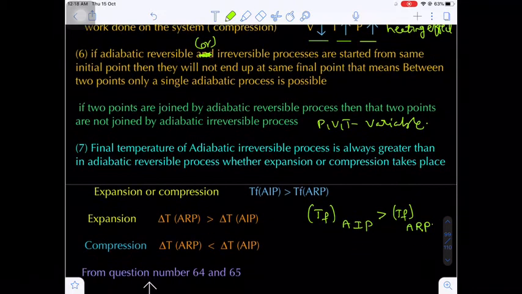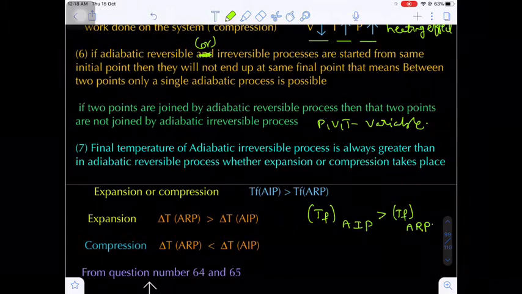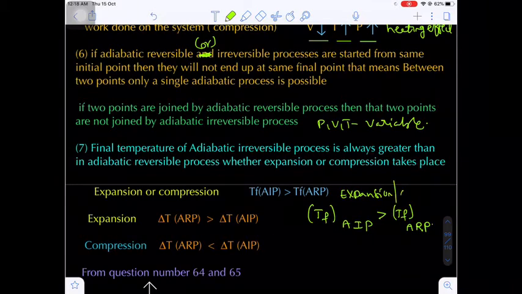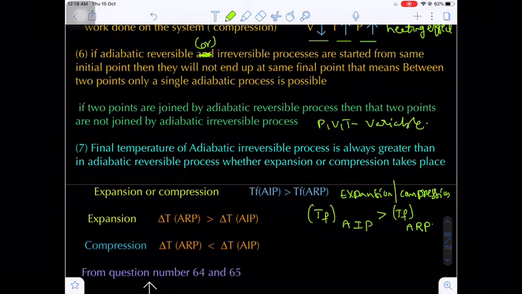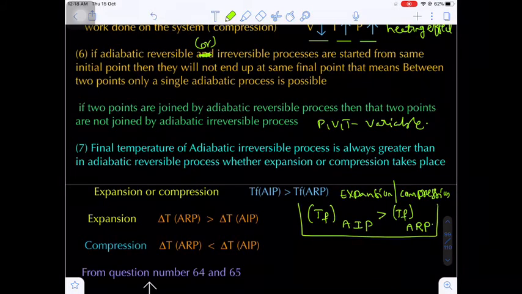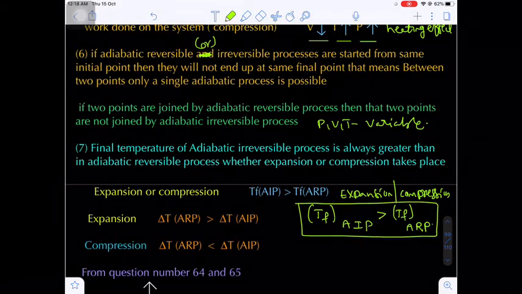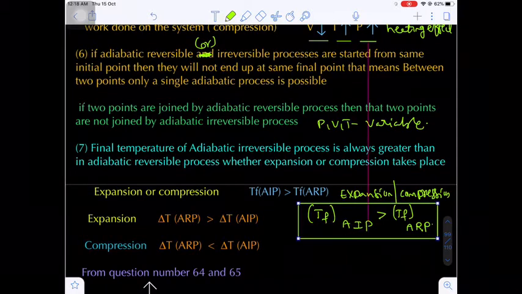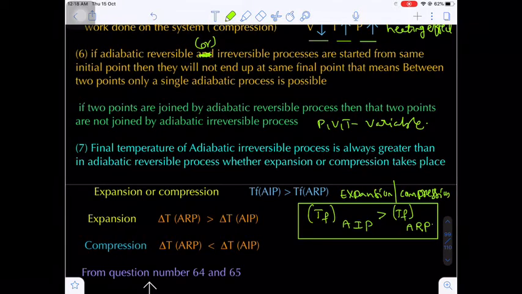This is very important. No matter whether expansion or compression takes place, the final temperature in the adiabatic irreversible process is always greater than the final temperature in the adiabatic reversible process.